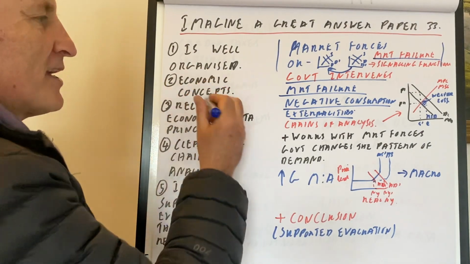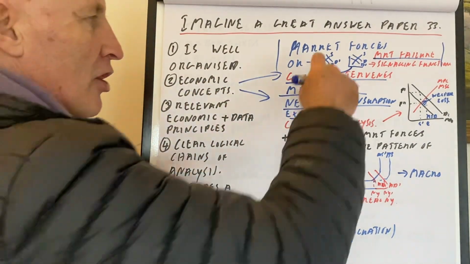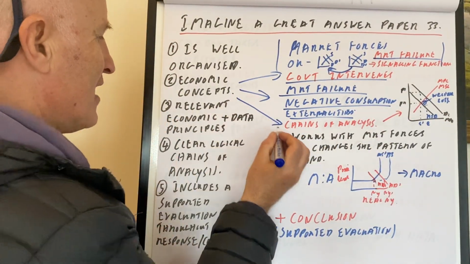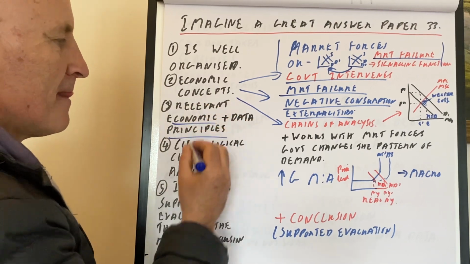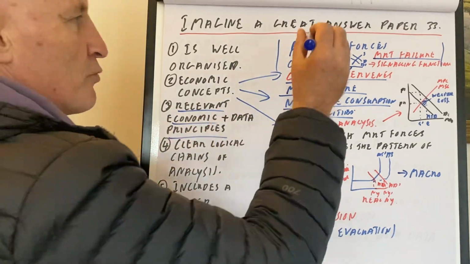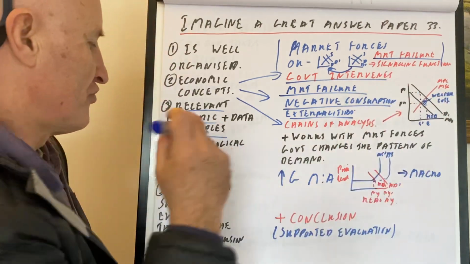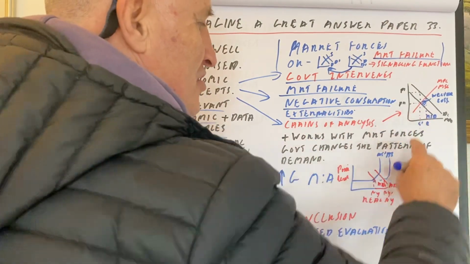Okay, economic concepts. Brilliant. We've got 2 economic concepts in already. Lots of diagrams. Really cool answer. A very clear chain of analysis. Relevant economic data plus principles. You get the data from the actual paper. So we've got relevant economic principles: market forces, government intervention. We need to put a tax on the good. That is relevant. Clear logical chain of analysis explaining this diagram.